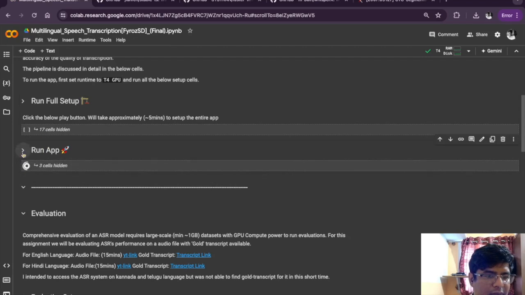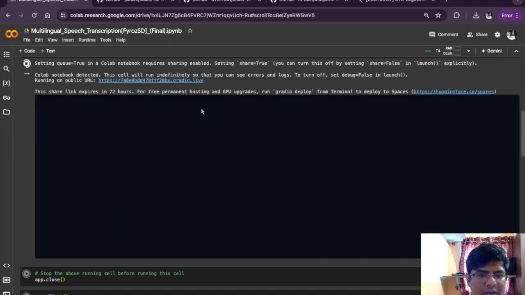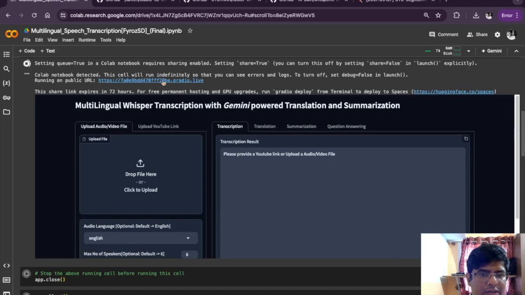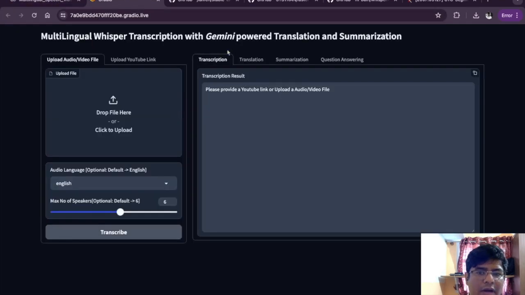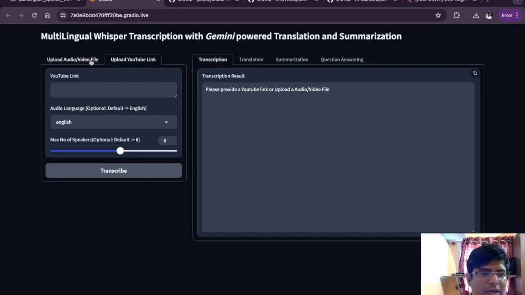When I run this app, I have built this Gradio app to show all the functionalities of this project. I can just click here and go to the app, and here we can view the app. So this is the interface, and with the upload option, any audio or video file can be uploaded from here, and you can upload a YouTube link also.